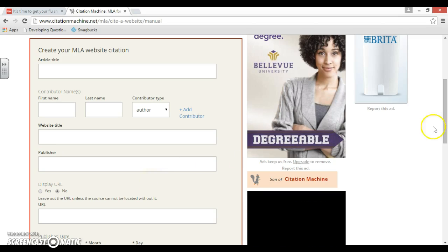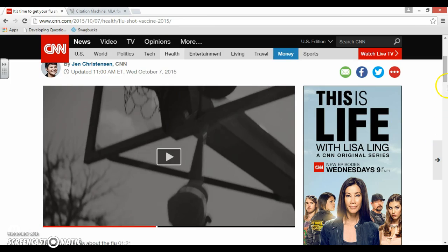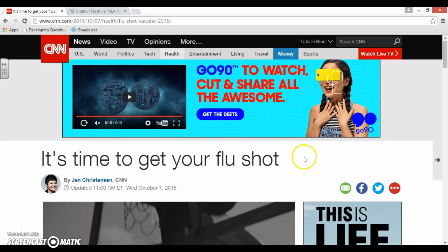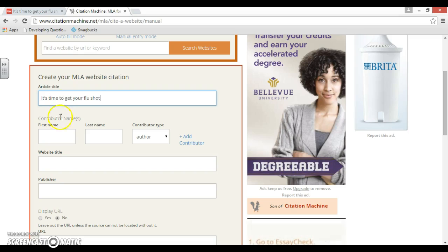So let's go through these boxes together using the article that I found on CNN. The first question it has is, what is the article title? So let's go back to the article. Article titles are usually located near the top. In this article, it's called "It's Time to Get Your Flu Shot." So I'm going to go back to Citation Machine and type in that box, "It's time to get your flu shot."